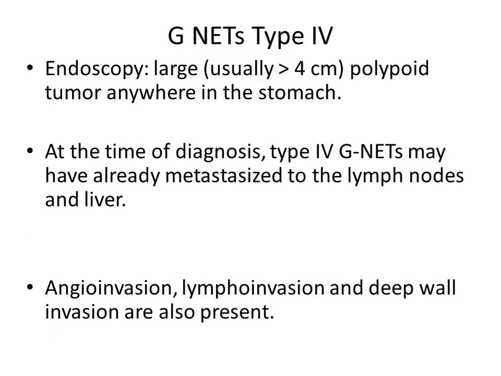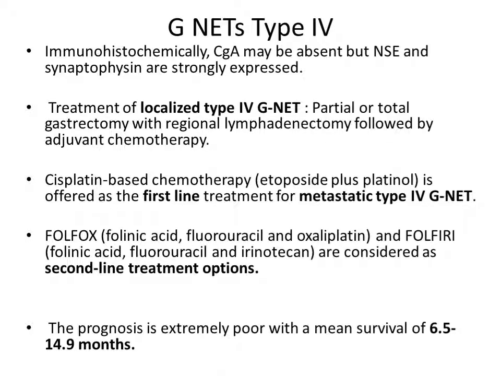Endoscopically, GNAT type 4 appears as a large polypoidal tumor anywhere in the stomach, and at the time of diagnosis, type 4 GNAT may have already metastasized to the lymph node and liver. You may get evidence of angioinvasion, lymphoinvasion, and deep wall invasion. Immunohistochemically, CGA may be absent in type 4, but neuron-specific enolase and synaptophysin are strongly expressed.